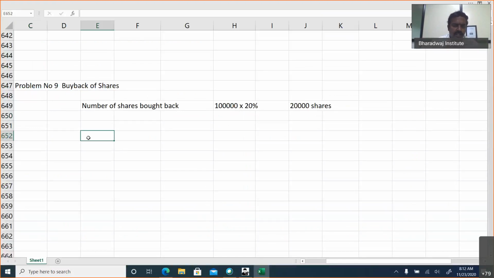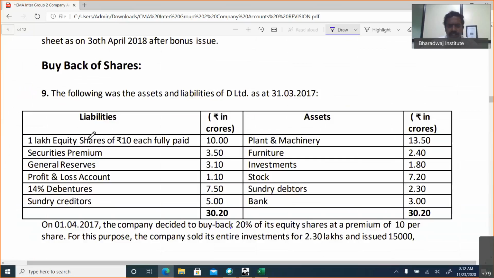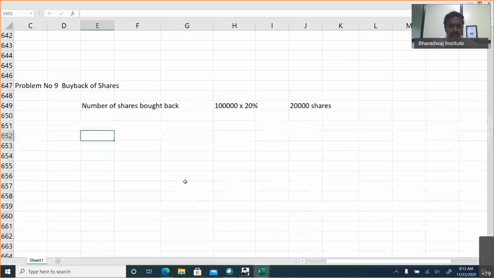Okay, what is the journal entry for this? We are selling investment. We are selling investment for how much? Investment value is 1,80,000. It is sold for 2,30,000. It's a normal journal entry only.